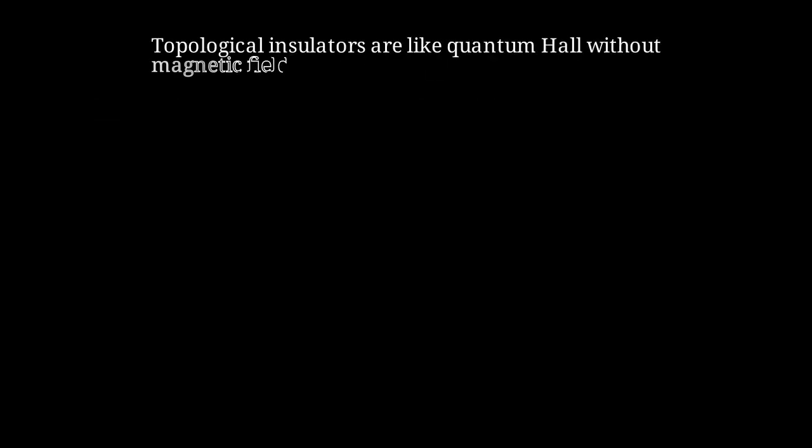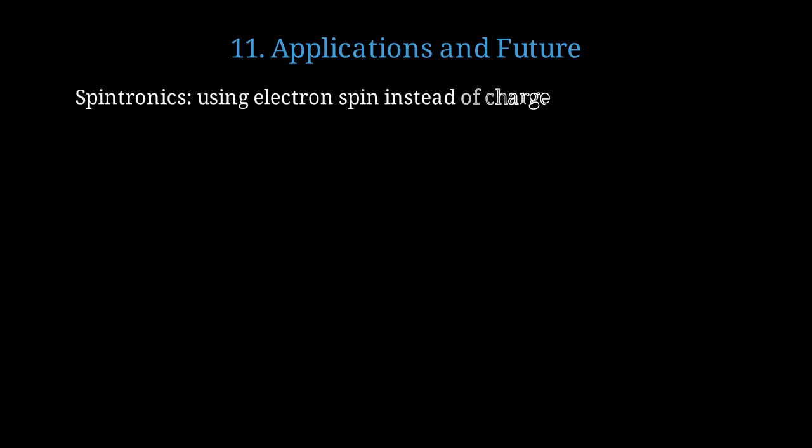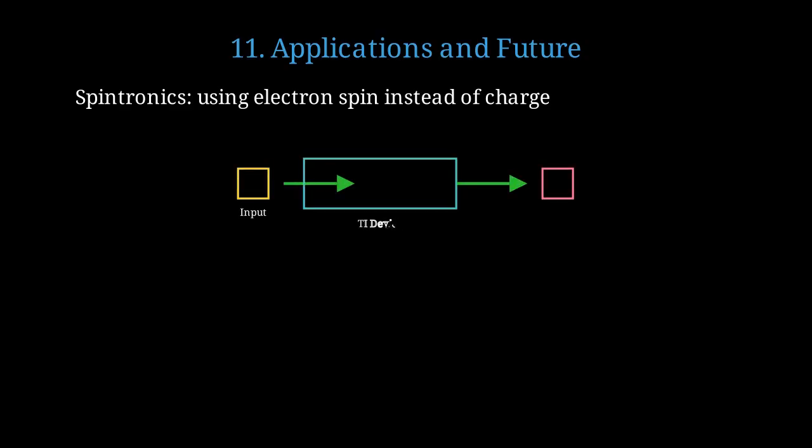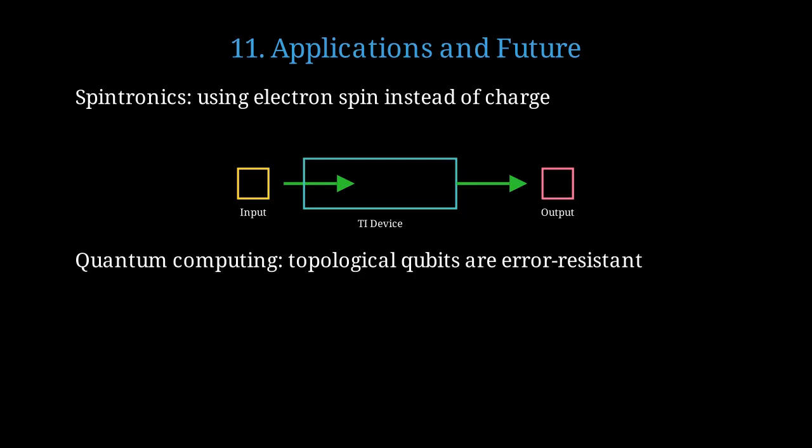Topological insulators achieve a similar effect without any external magnetic field, using spin-orbit coupling instead. What can we do with these remarkable materials? Let's explore potential applications. Topological insulators are promising for spintronics, where we use electron spin rather than charge to carry information. A topological insulator device could process spin information with extremely low power dissipation. Even more exciting is quantum computing, where topological properties could create qubits that are naturally protected from errors.